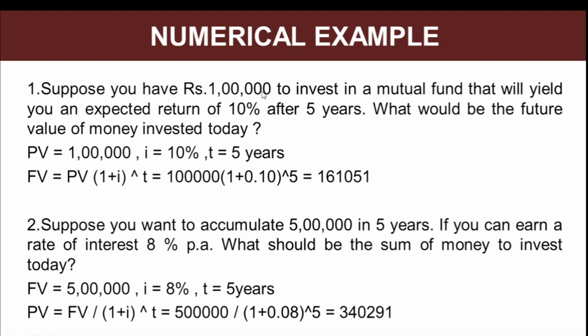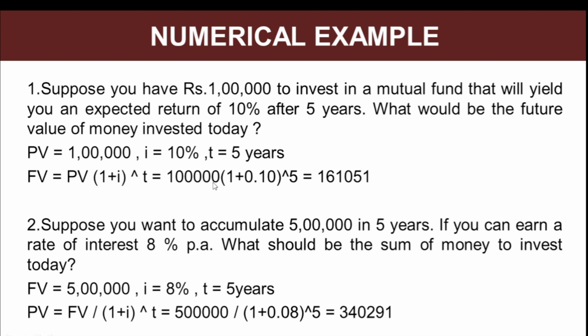So the 1 lakh that you are investing right now is your present value. The rate of return that you are expecting your mutual fund to grow with is your interest rate, that is 10%. The number of years for which you would be holding your investment is your time period, that is 5 years. So putting into the formula, if we want to calculate the future value, we know the formula is present value into 1 plus interest rate raised to the power time period.